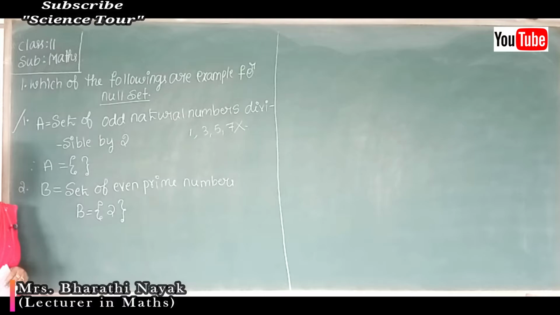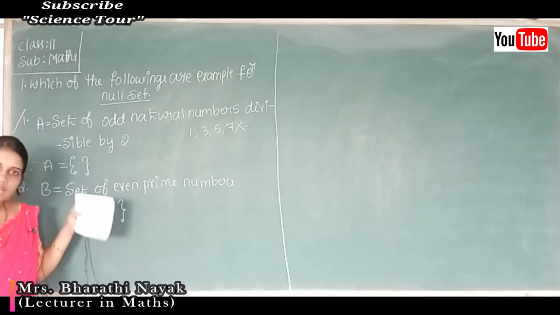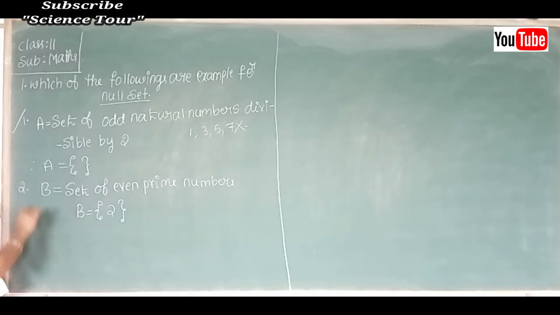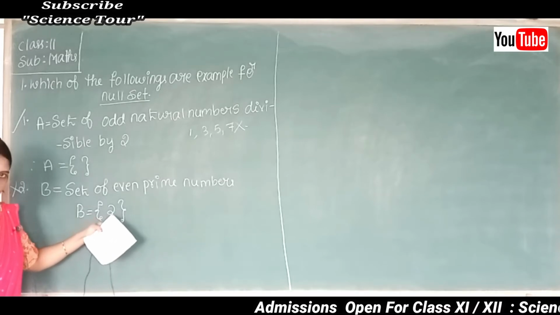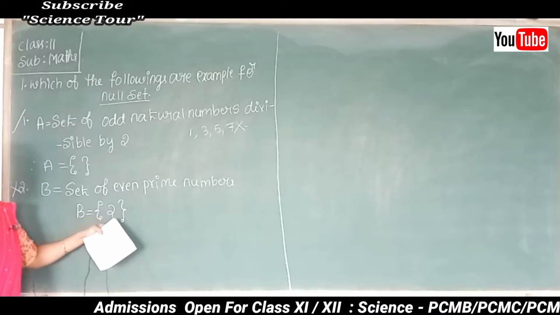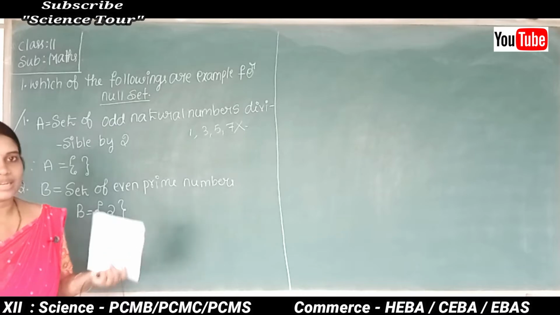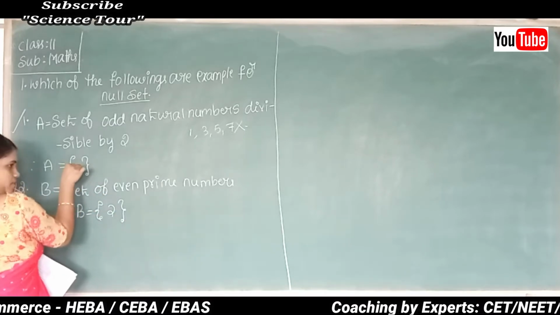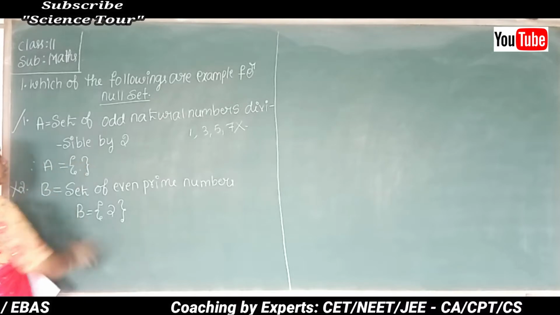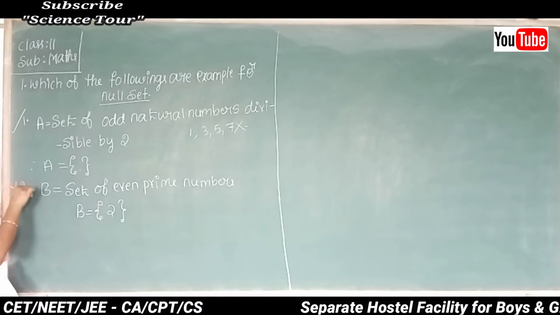So can you say this set B is an example for a null set? No. This is not an example for a null set because the set contains one element, that is 2. Since the set contains one element, the given set is not an example for a null set. Understood? A null set means it should not contain any element, like your previous problem. So the second one is not an example for a null set.